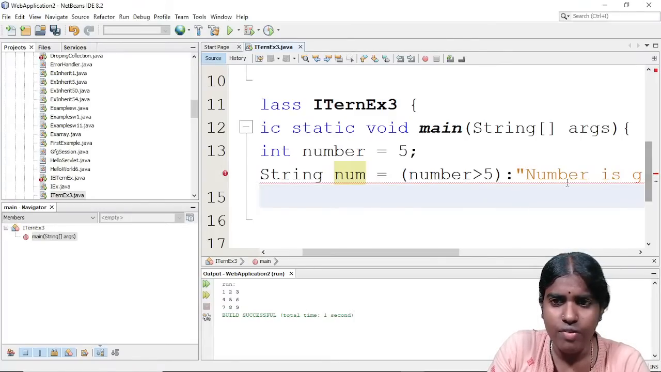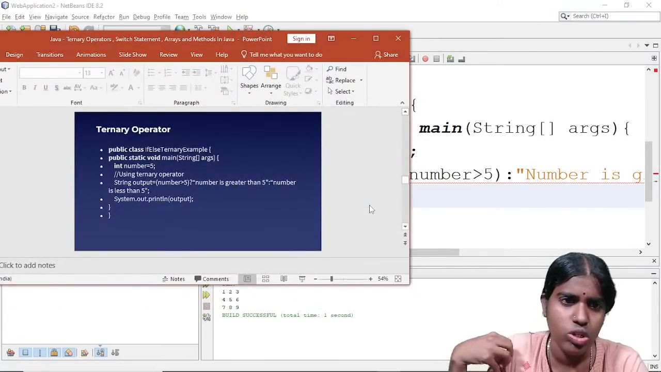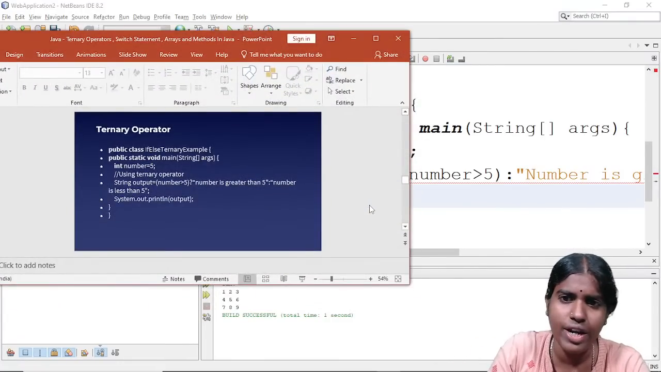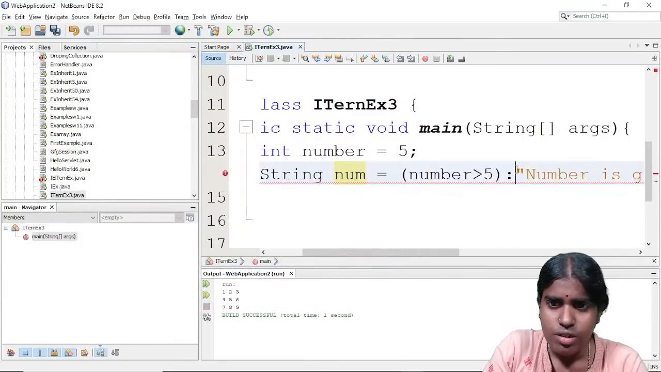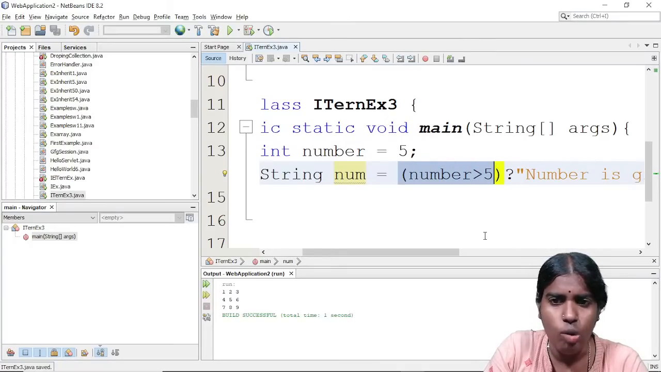Clear with this? Whenever I want to initialize any statement, I write String output equal to, whatever I want, initialized like this. Clear with this? Here I am giving a question mark. So this is the example of the ternary operator.